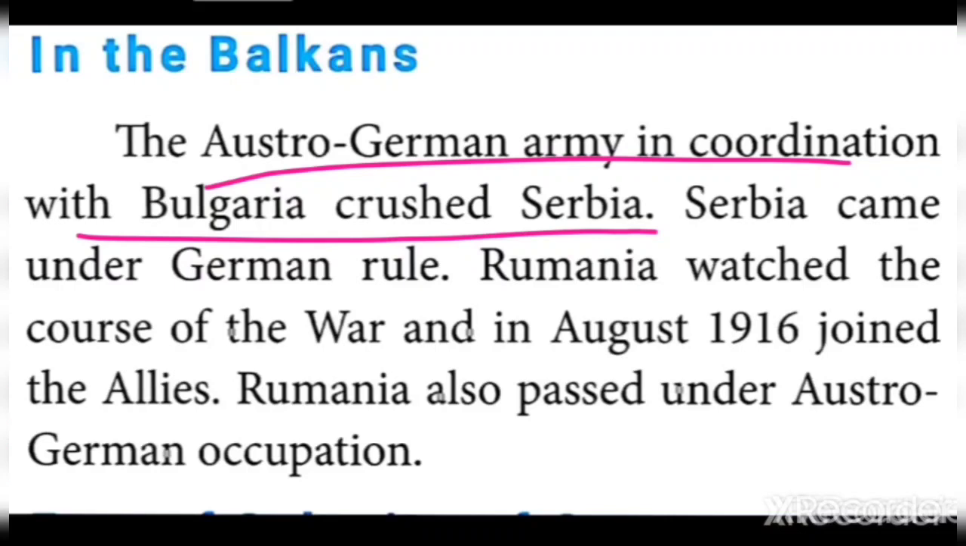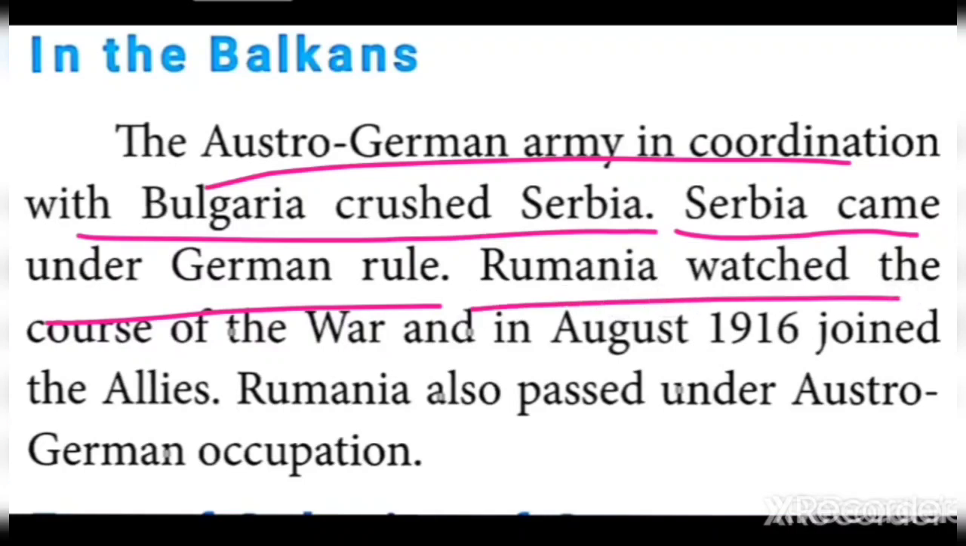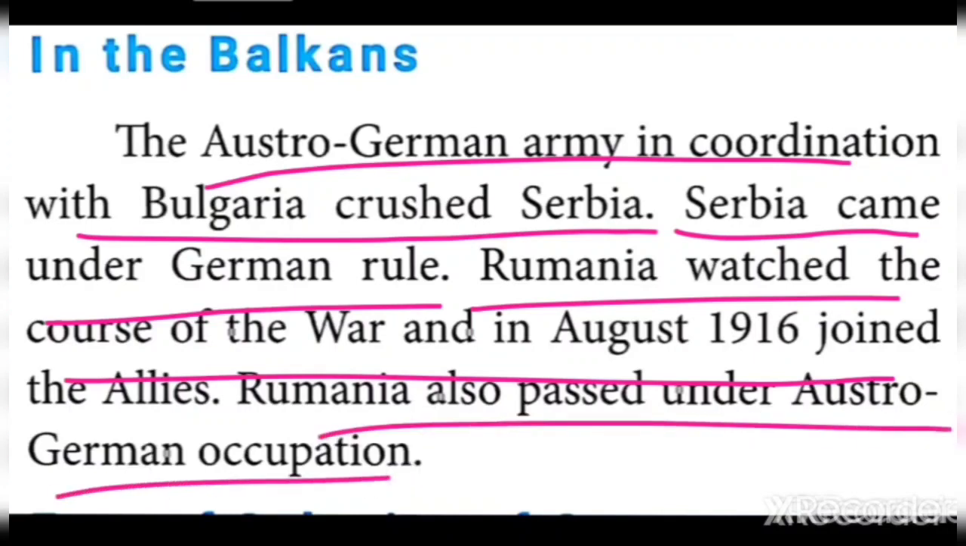We learned that now Serbia was under the control of the allies. The Austro-German army, in coordination with the help of Bulgaria, crushed Serbia. So Serbia came under German rule. Who was watching the course of the war? Romania was watching, and it joined the allies in the year 1916. But unfortunately, Romania also went under Austro-German occupation.